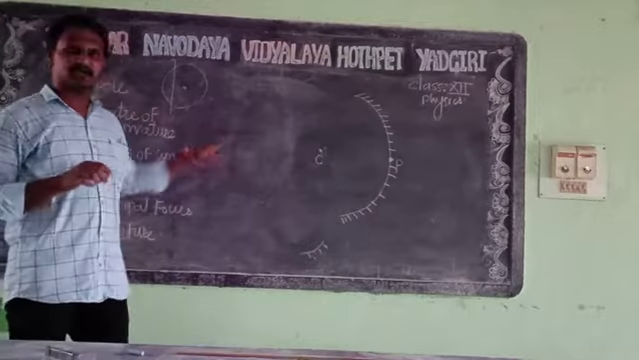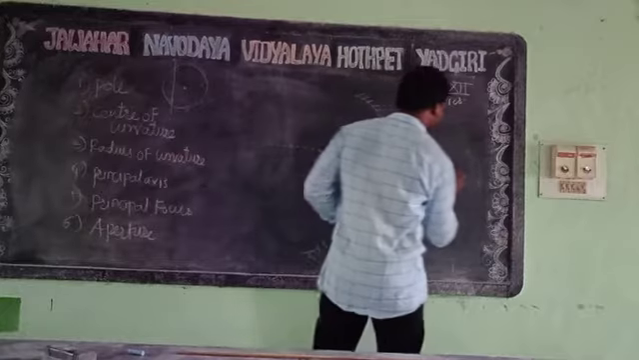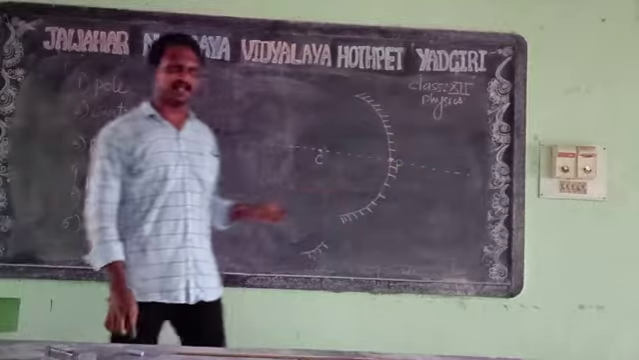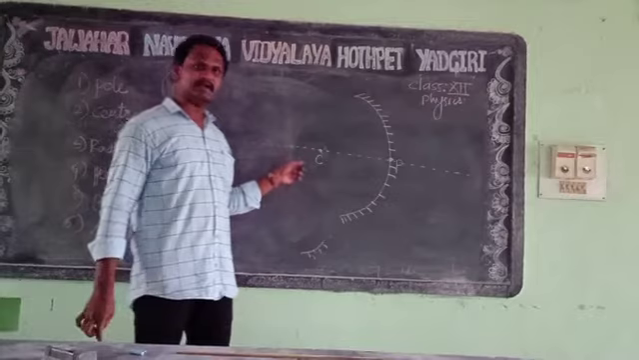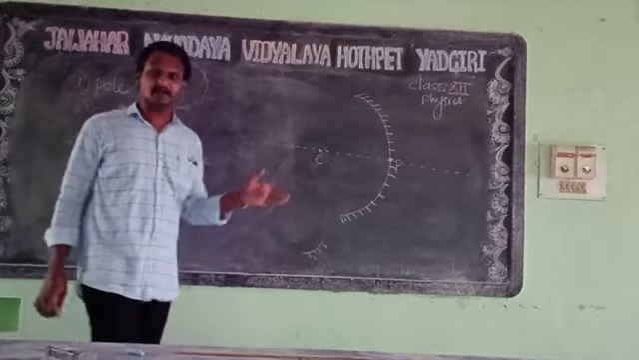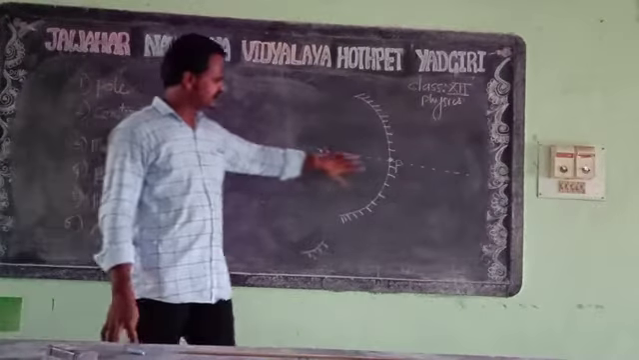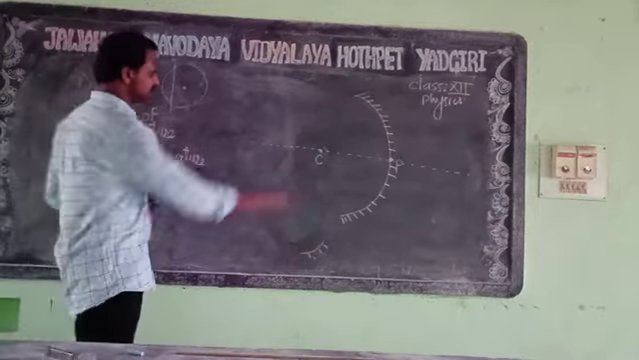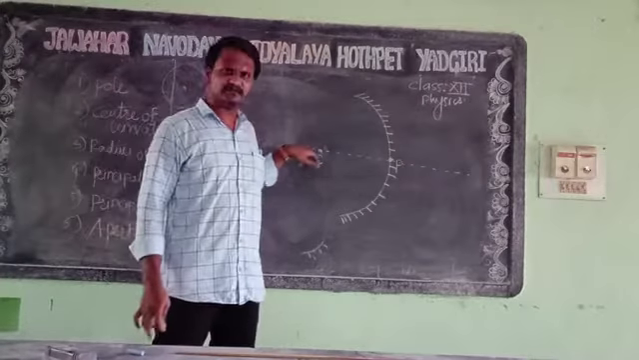The line joining the center of curvature and the pole of the mirror is called the principal axis. The line which is passing through the center of curvature and the pole is called the principal axis.